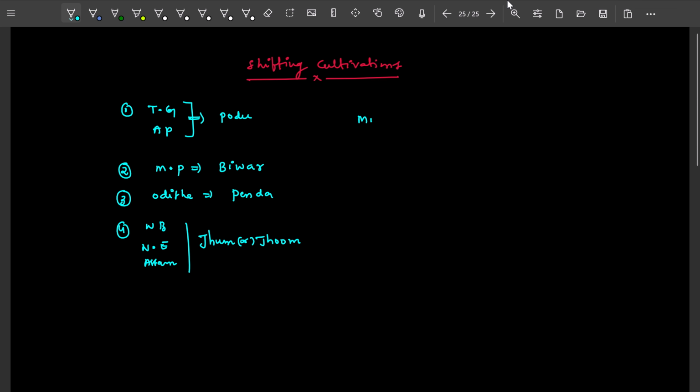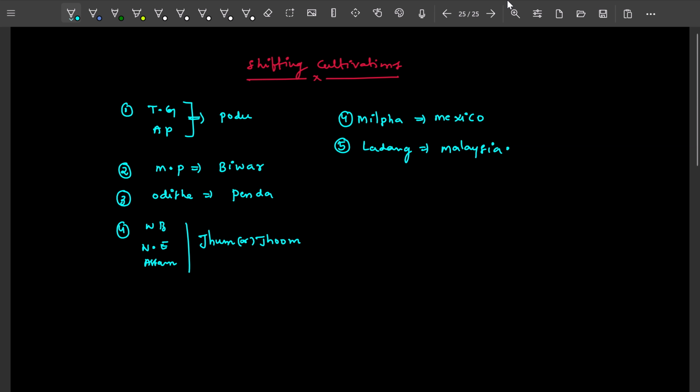And then we have milfa, this shifting cultivation in Mexico, and then Ladang, this shifting cultivation in Malaysia.